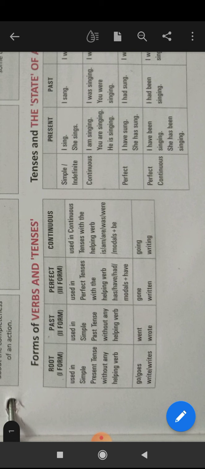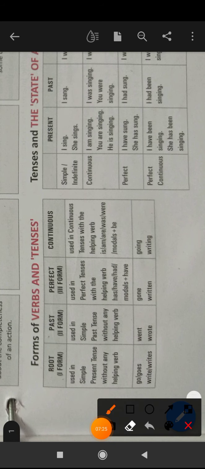Many times I shall use these words when I'll explain tenses to you. Okay, there are 12 tenses, and every time I shall tell you about form of verb. So learn it, remember it, the forms of the verb. Okay, first form of the verb is called root form or base form.